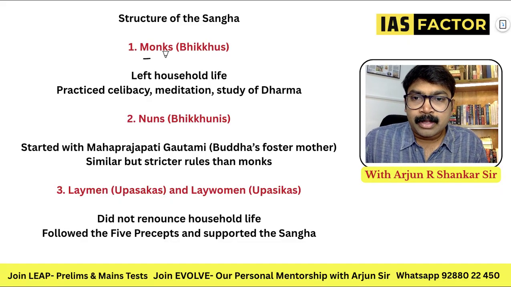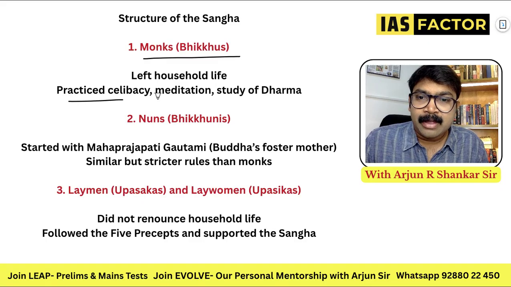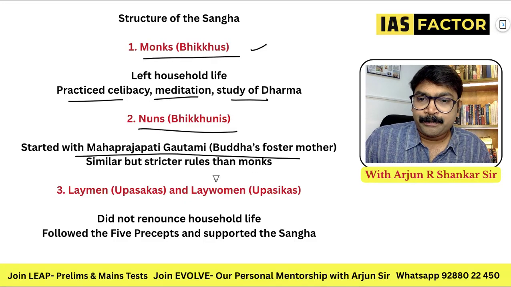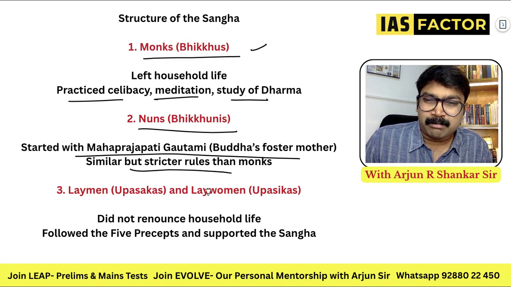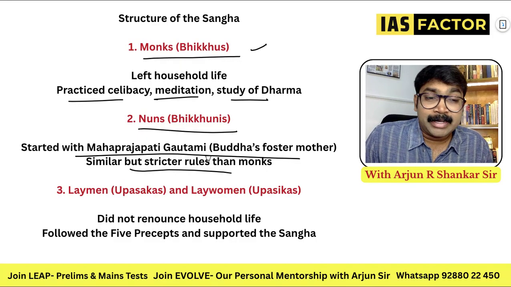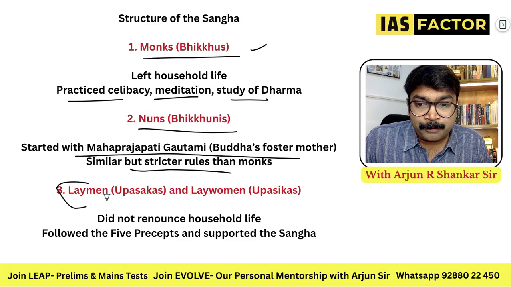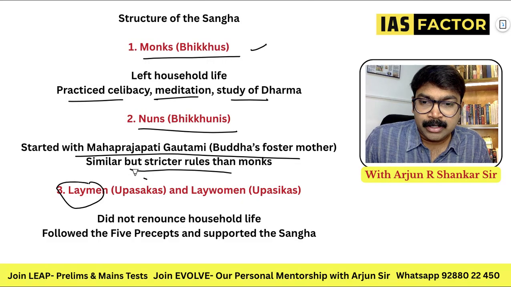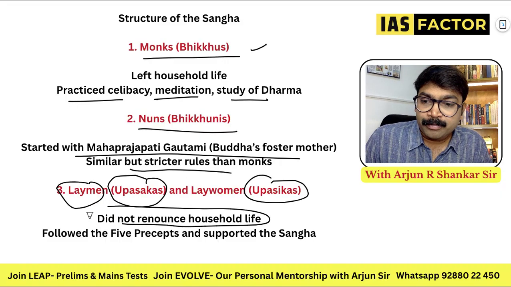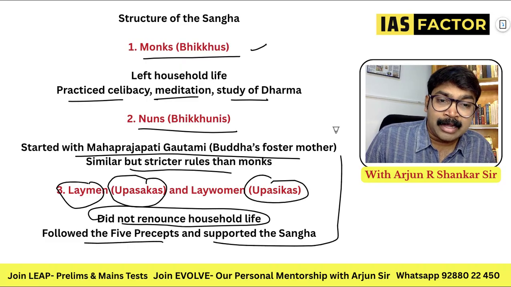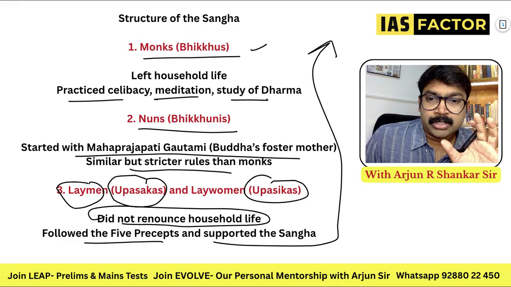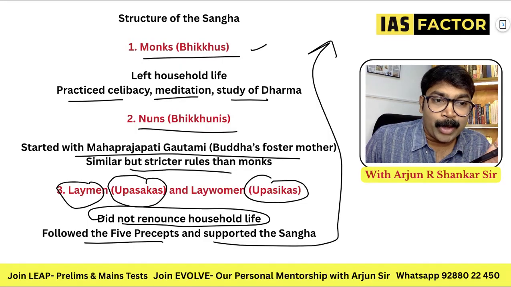This is the structure. The monks who left the household practice celibacy, meditation and study of Dharma. Nuns, bhikkhunis, are similar but stricter, and they started with Buddha's foster mother, Mahaprajapati Gautami. And the next is laymen. You can also participate in this. It is the Upasakas and the Upasikas. They did not renounce household life, followed the 5 precepts and supported the Sangha. You can support the Sangha, but you have not left your household life. So monks, bhikkhus, bhikkhunis, and upasakas and upasikas.